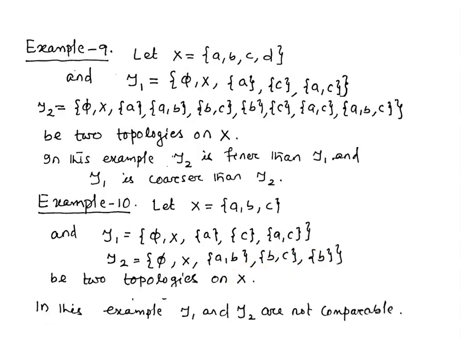And in this example, we can say that tau1 and tau2 are not comparable. Why are they not comparable? Because in the collection tau1, we have a member a, which is not a member of tau2. So tau1 is not a subset of tau2. Similarly, in tau2, we have b, which is not a member of tau1. So tau2 is also not a subset of tau1. So in this example, tau1 and tau2 are not comparable.